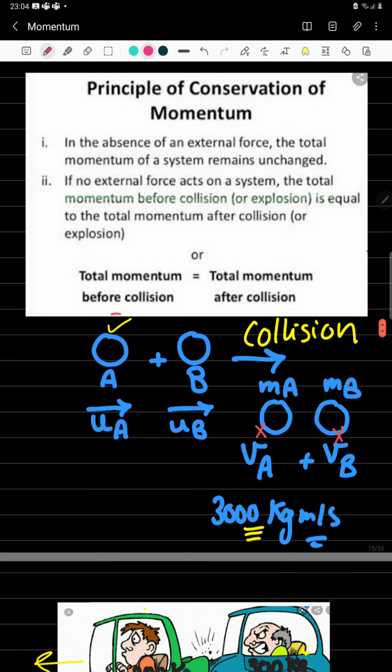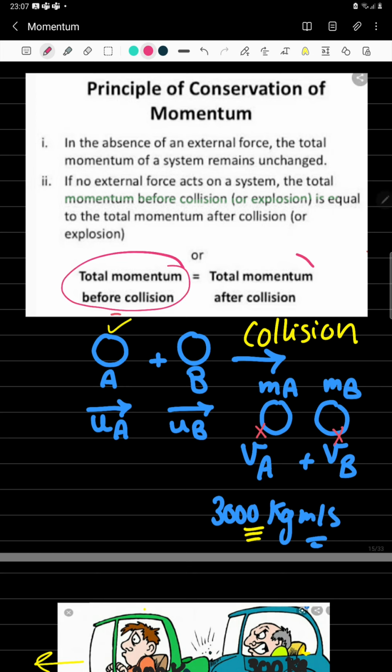Now we will talk about the principle of conservation of momentum. The principle of conservation of momentum states that in any isolated system, which means in absence of an external force, the total momentum of an object before collision is exactly equal to the total momentum after collision. Okay, so in any isolated system, without the interference of any external force, the total momentum of the whole system before collision is equal to the total momentum after collision.